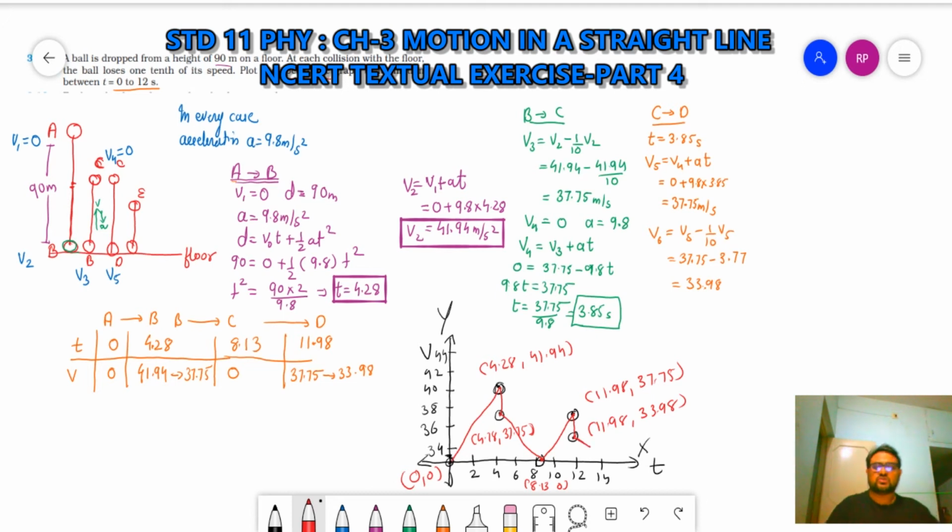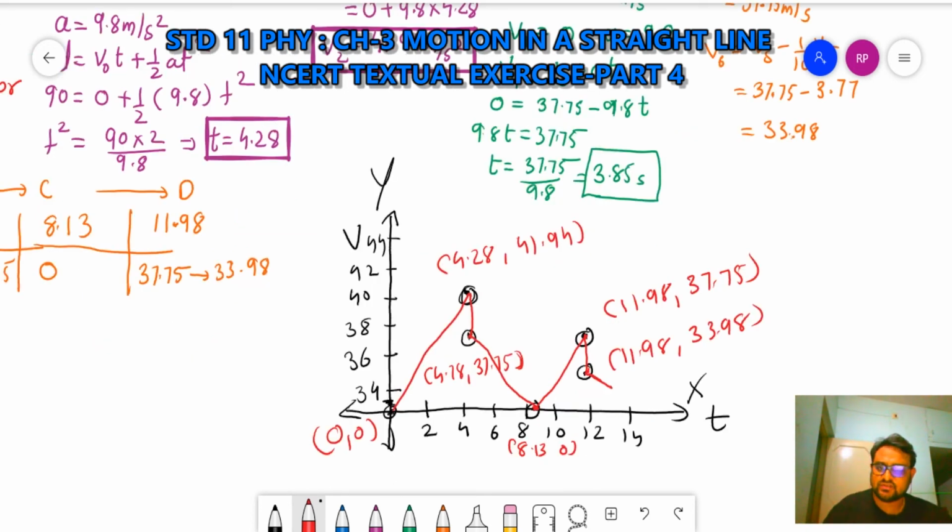So this is the graph of speed versus time from t equal to 0 to t equal to 12. I'm just extending this graph, enlarging. This is the graph in enlarged view.